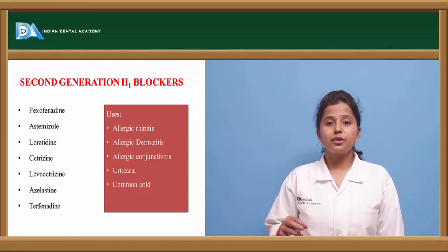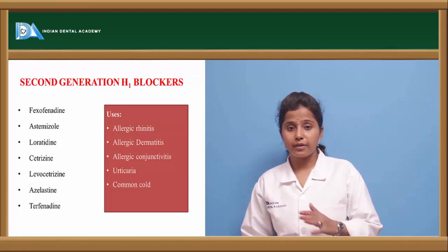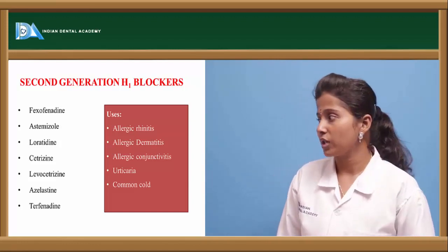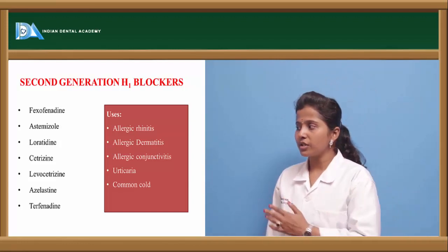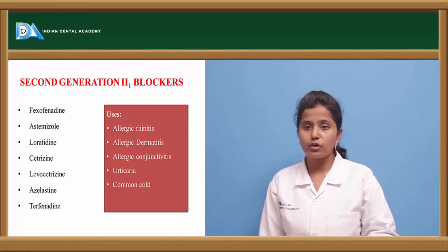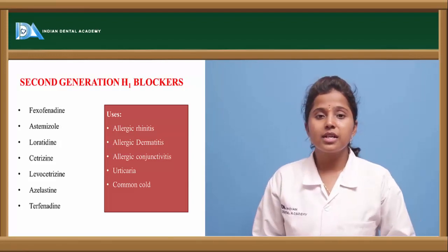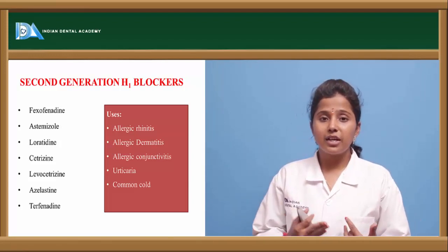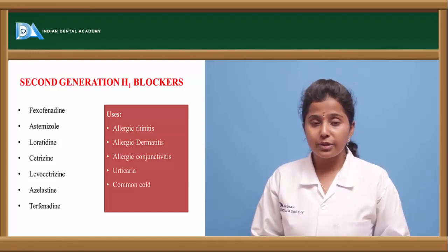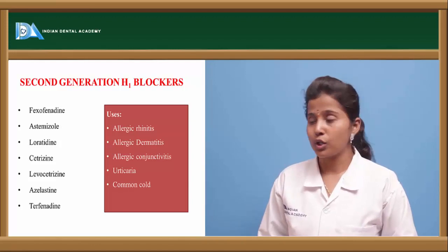Second generation H1 blockers are more recommended than first generation H1 blockers. We saw the second generation H1 blockers in the classification itself: fexofenadine, loratadine, cetirizine, levocetirizine, azelastine and terfenadine. These have various uses. They are used in allergic rhinitis, allergic conjunctivitis, common flu and cold, and urticaria also.